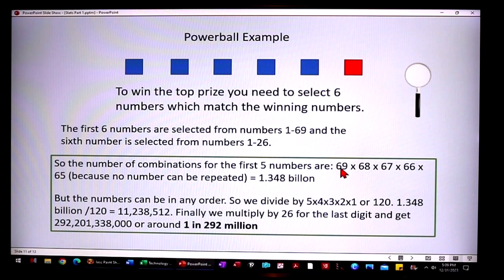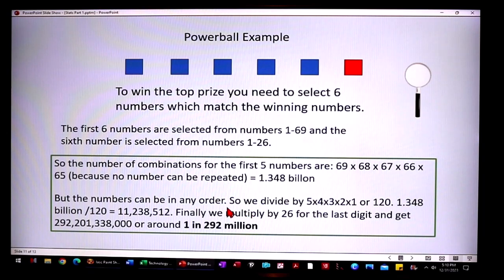Why? Because once you pick out the first number, there's only 68 numbers left. Once you pick the first 2 numbers, there's only 67 numbers left, and so on. So that's why it's 69 times 68, 67, 66, 65, because no number can be repeated. That comes out to be 1.348 billion.